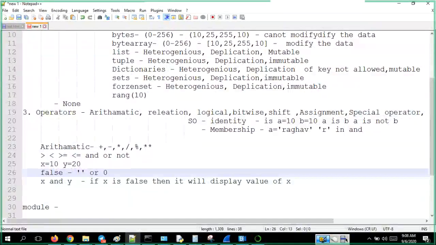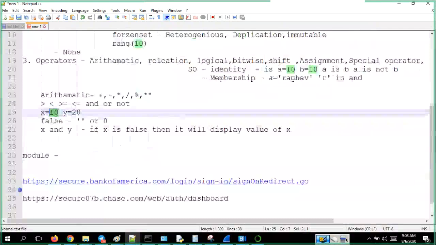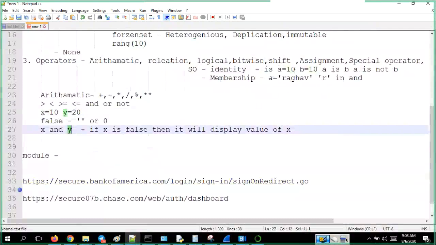Remember this. So here we have 10 and 20. This is true, correct? 10 is true and 20 is true. So both are true. Since x is not a false value, x will never display.